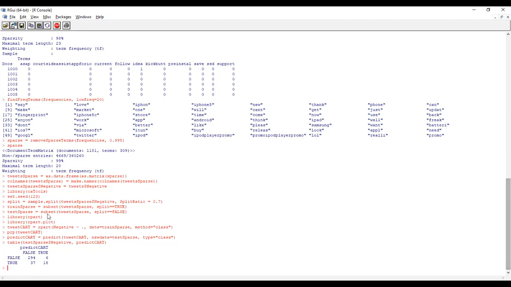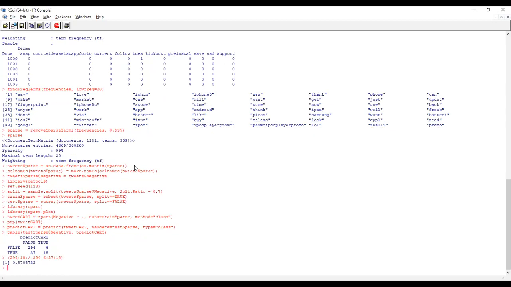Okay, how to test the model accuracy? You have to use the correctly predicted, 294 plus 18, divided by 294 plus 6 plus 37 plus 18. So 88% you are predicting correctly. 12% error.